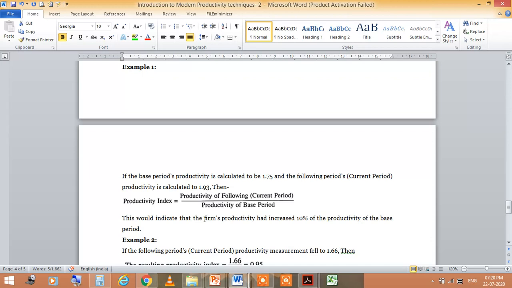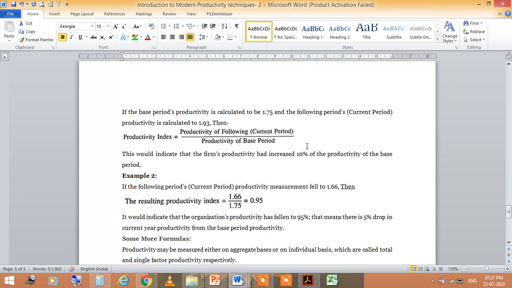The example here is, if the base period productivity is calculated to be 1.75 and the following period, the current period productivity, is calculated as 1.93. So you have to calculate this productivity index, this divided by the base period. This would indicate that the firm's productivity has increased 10% over the productivity of the base period.